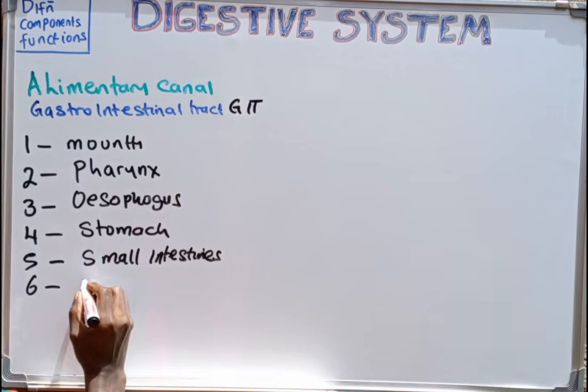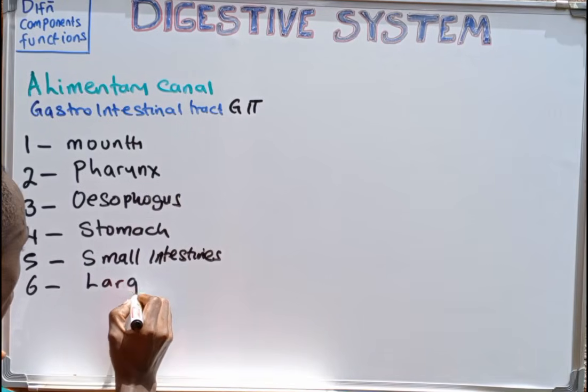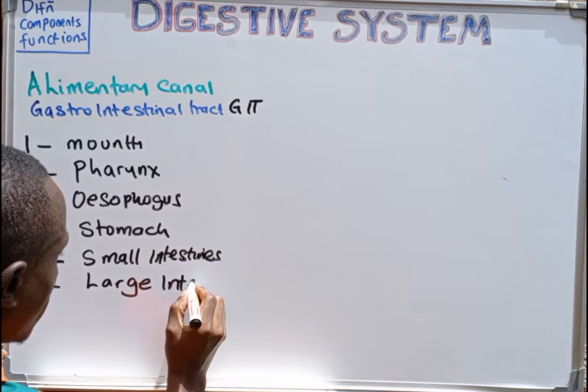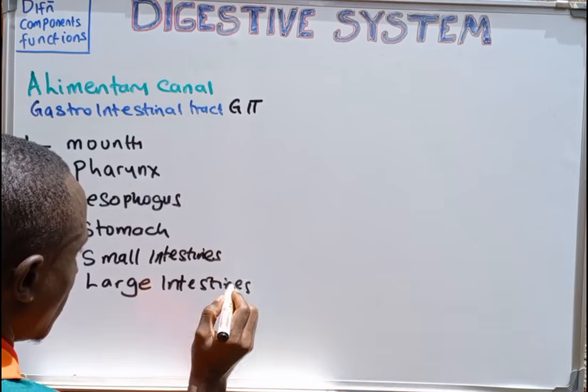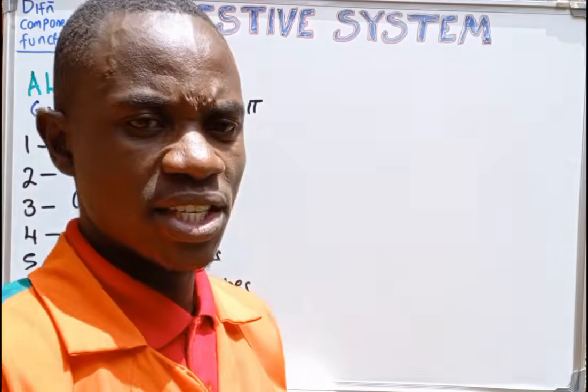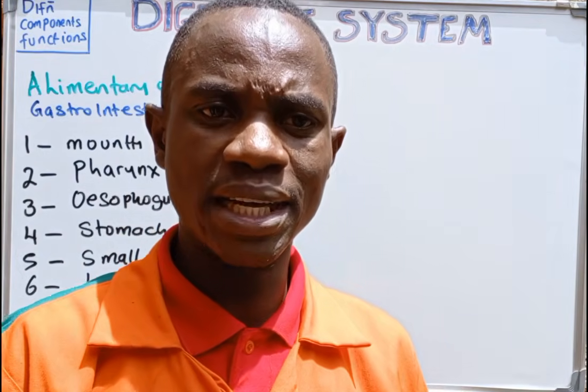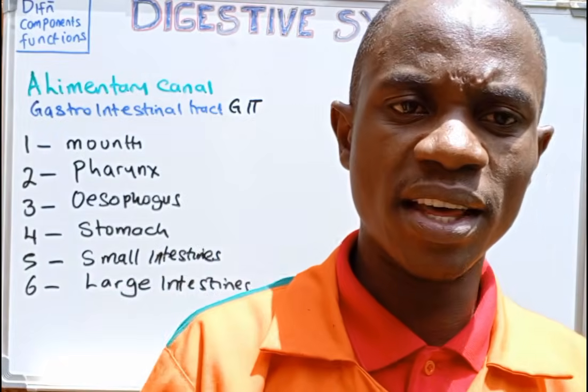And then the sixth one is the large intestine. The large intestine is very, very important, and it has a couple of other structures.